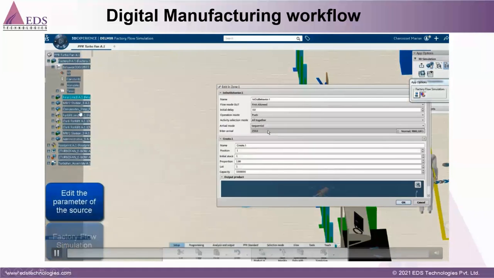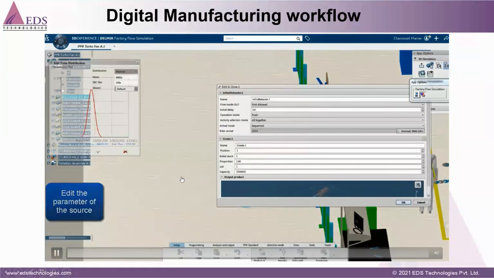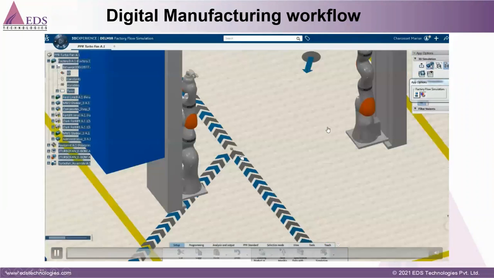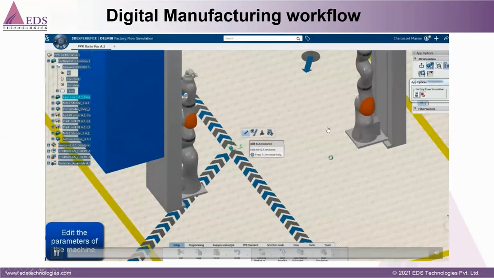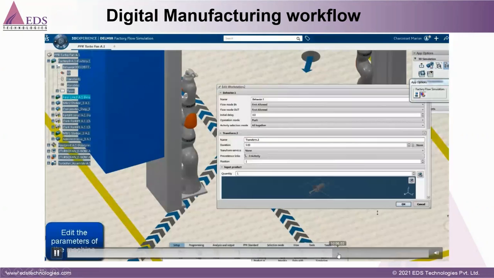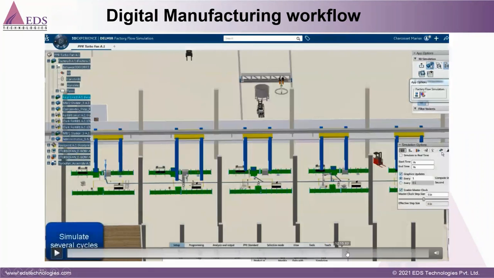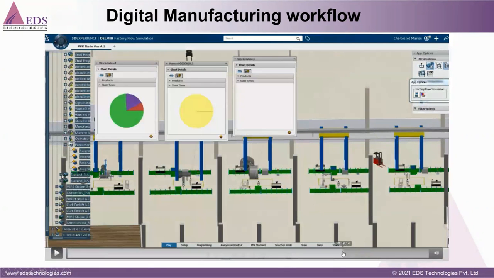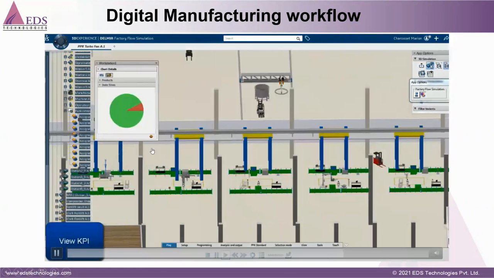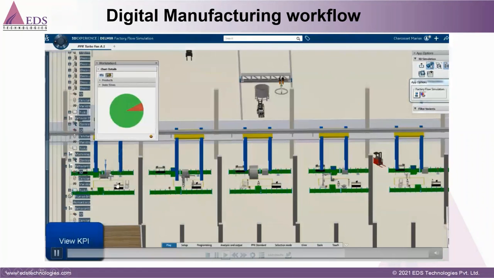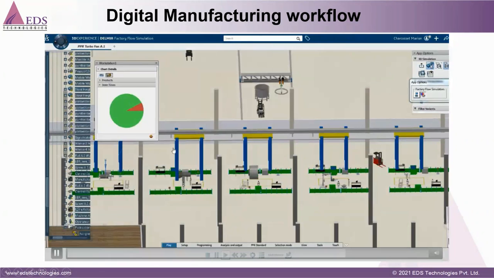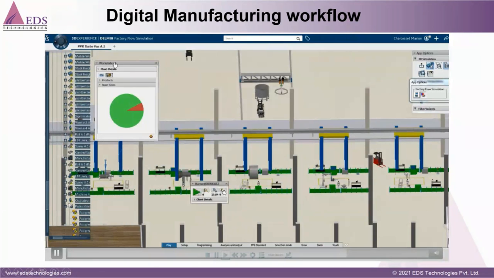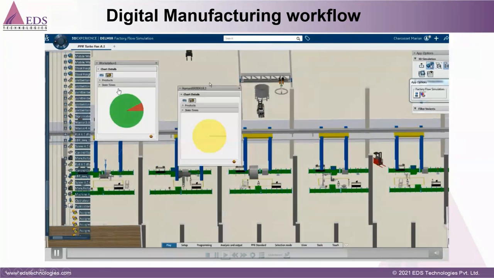And the last, we can simulate the total factory flow. So the total factory flow simulation. At the time of simulating, we have multiple work sessions, 1, 2, 3, 4, and we can validate whether my work session is going well.